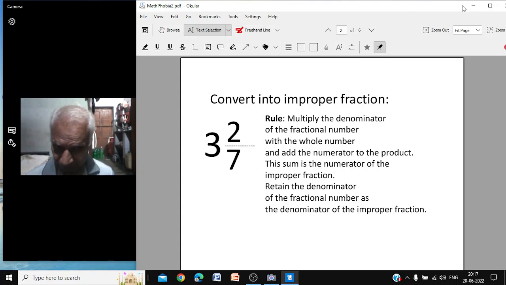Because you never taught them to read. हमने कहा मल्टीप्लाई, और एक बच्चा पढ़ता है, the way we teach them reading के बारे में sometimes we will discuss in another video. Multiply the denominator of the fractional number with the whole number. पढ़ लिया, कुछ दिमाग में घुसा नहीं, because you have never taught them to read.